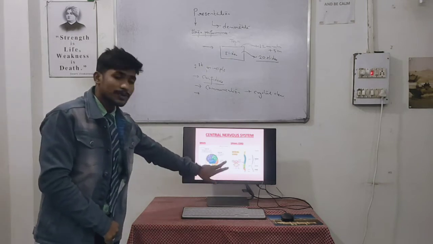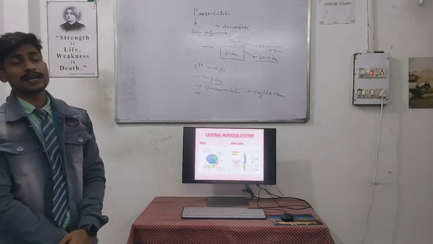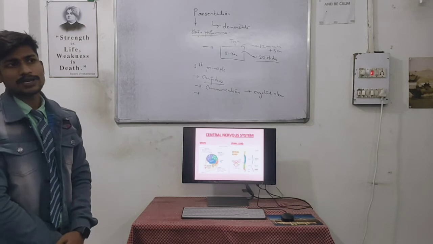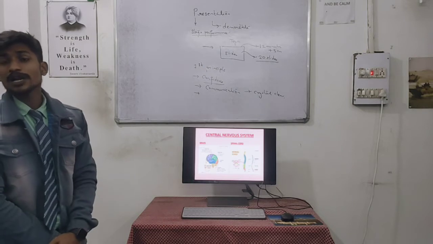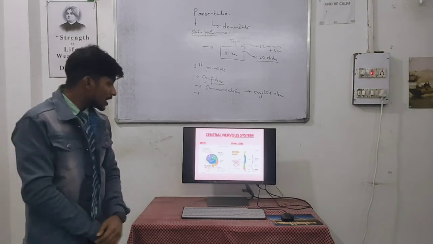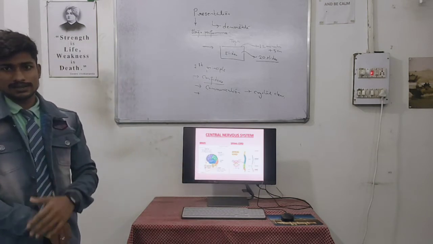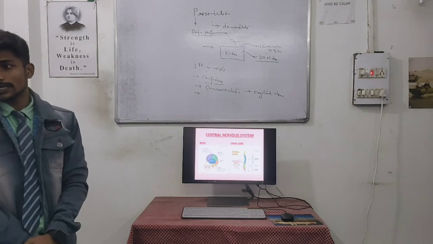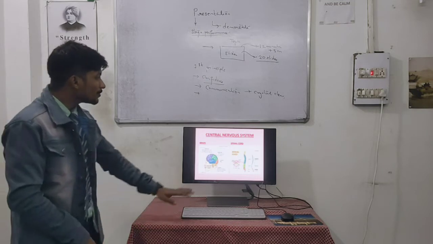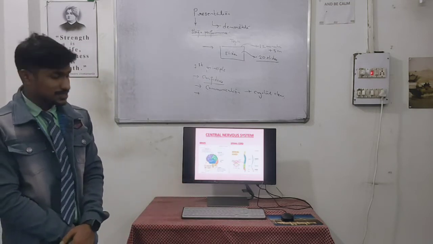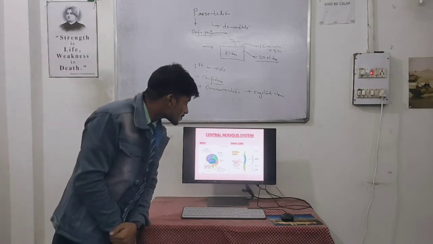Now the cerebellum is an extra part that also helps in maintaining balance. Whenever a person is drunk or consumes alcohol, it mainly affects the person's mind, and it mainly affects the cerebellum, which gets dysfunctional at that particular time, where we lose our balance, where we lose our equilibrium. Now moving toward the spinal cord, we have 31 pairs of nerves as said, that is cervical nerves, thoracic nerves, lumbar nerves, and sacral nerves.